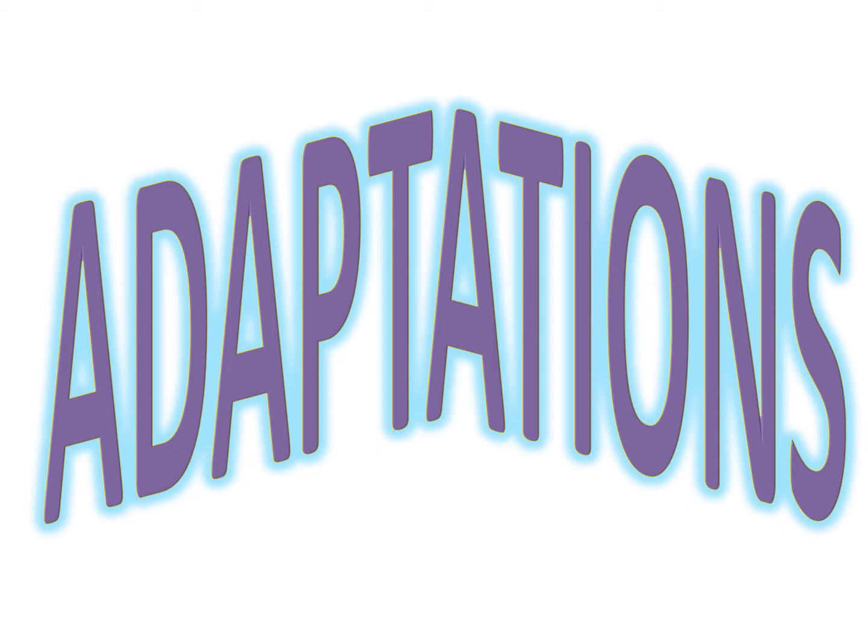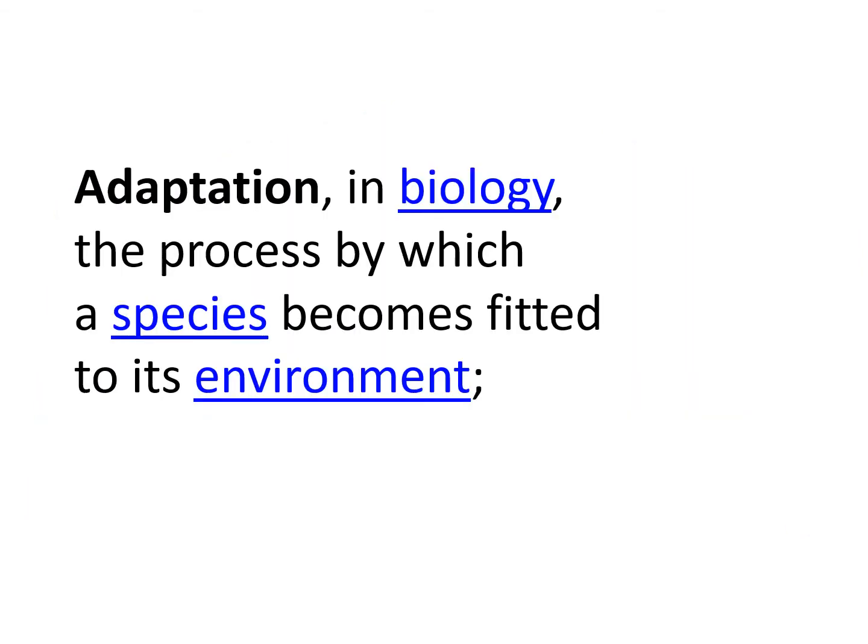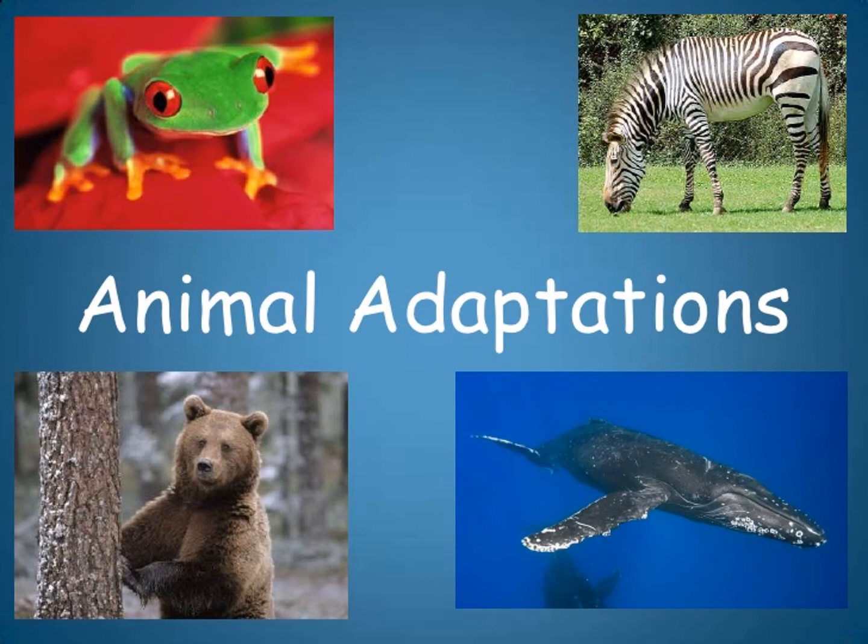Class 9 adaptations. What is an adaptation? Adaptation in biology means the process by which a species becomes fitted to its environment. As we are aware, the environment keeps on changing, so it is very important for living organisms to adapt themselves or keep themselves fitted for their survival, otherwise it is difficult for them to be alive. In this lesson we will be studying about animal adaptations.